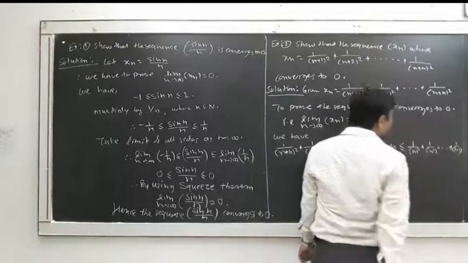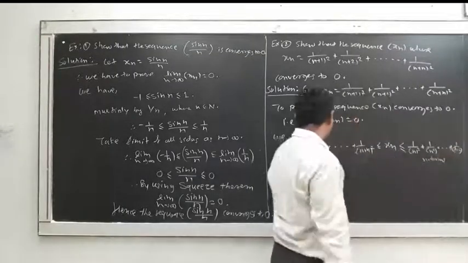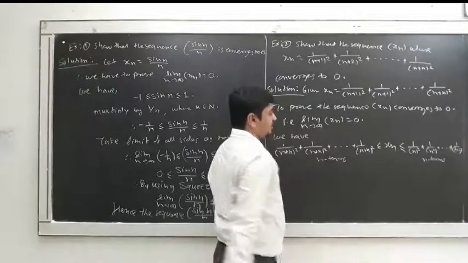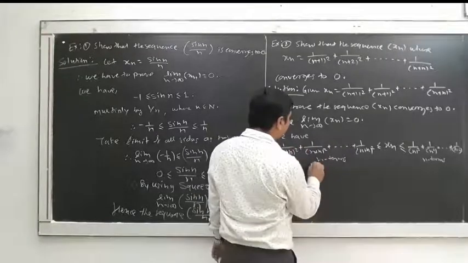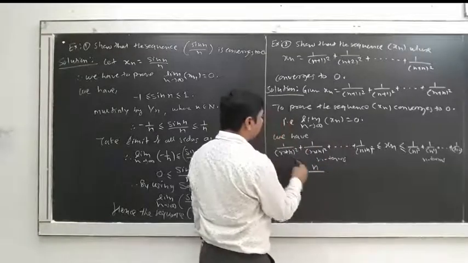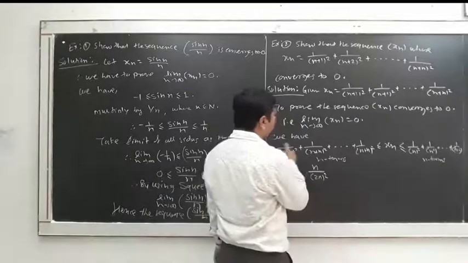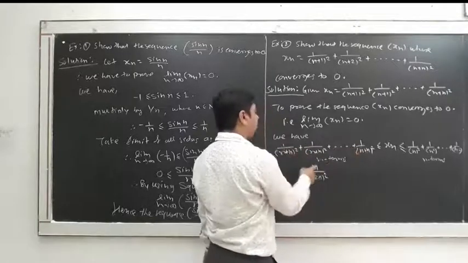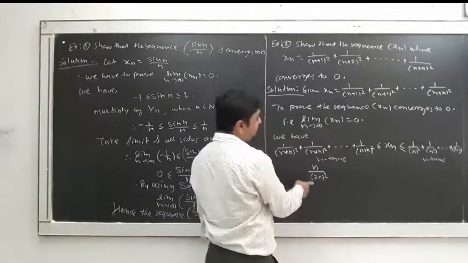How many terms are there? All these are n terms. So n terms means the addition will be n upon (n plus n) square. The denominator is the same, therefore the addition of numerators is n, and the denominator is (n plus n) square, which is 4n square.